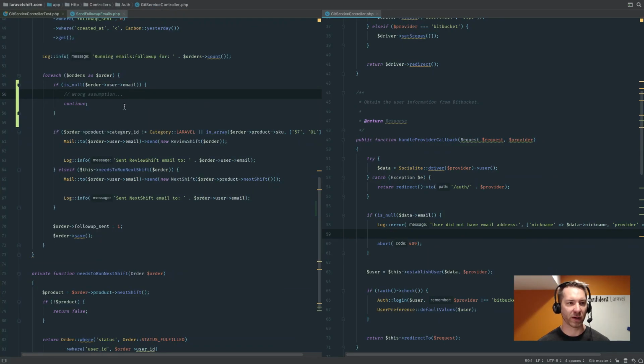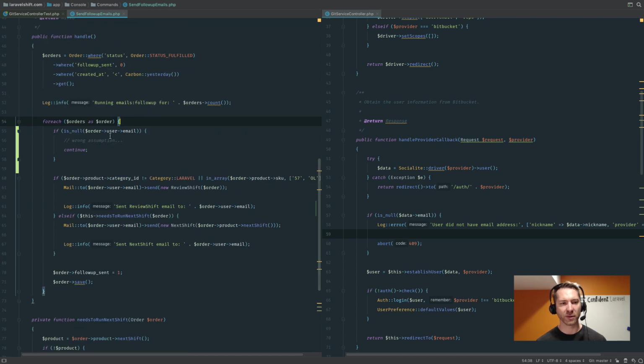Because at first I thought, oh gosh, what am I doing in here? I didn't even think at all that it was null. Again, my assumption of the application was that you could never have a null email address. So this particular code is going to protect against that. I know that this is strongly tested, so I can feel confident that no one's ever going to get into the system with a null email address again.